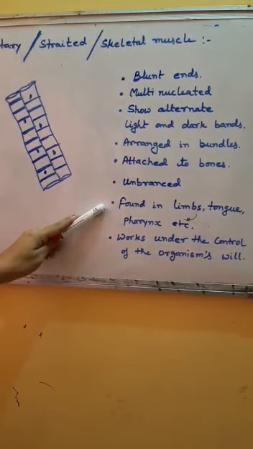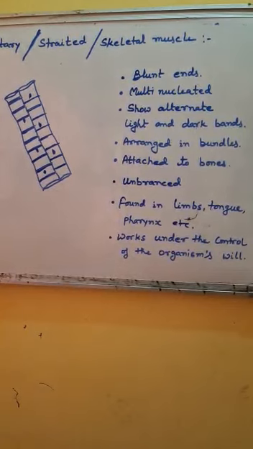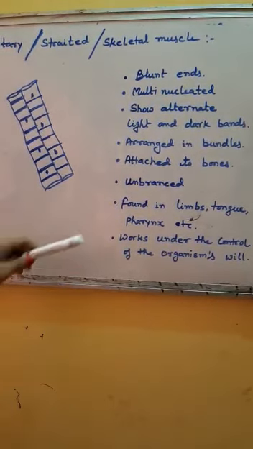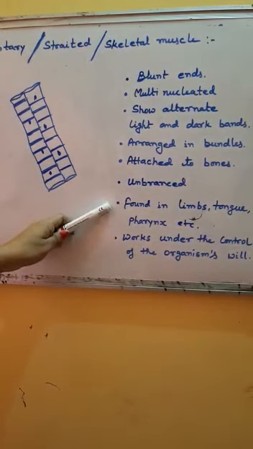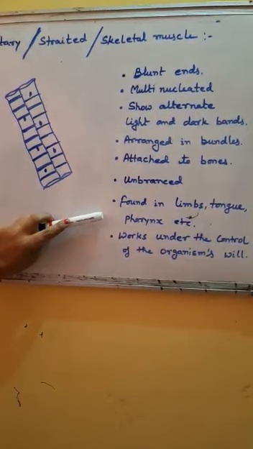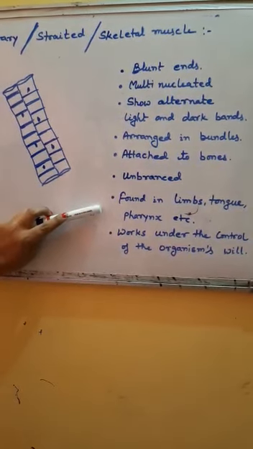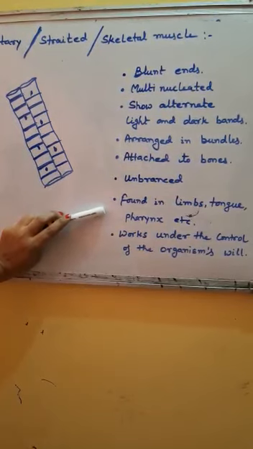It is found in limbs, tongue, pharynx, etc. Hands, legs, tongue, pharynx, etc. are the places where there is movement according to organism's will. It is also found in the body wall, in the neck area. So we can move our neck.